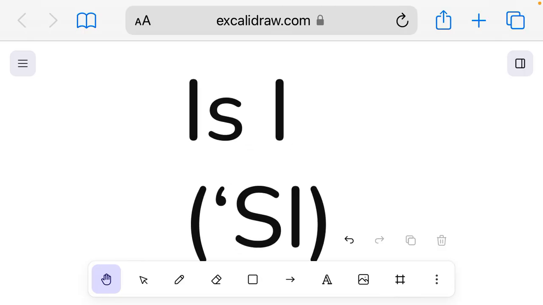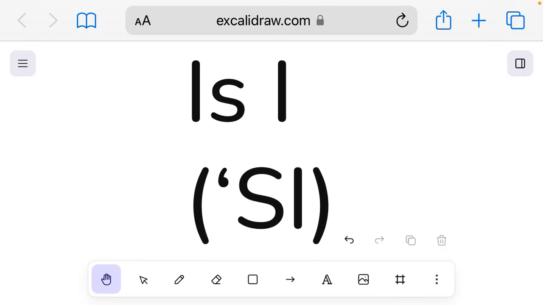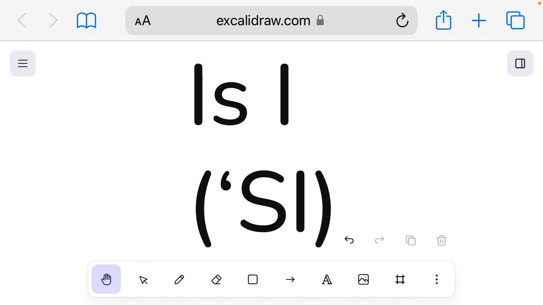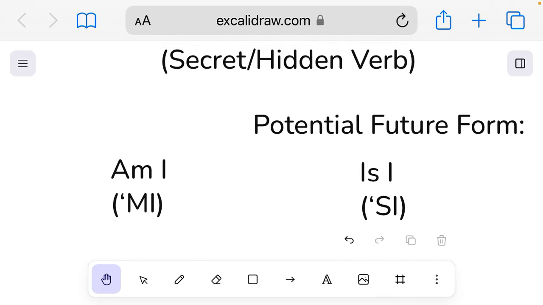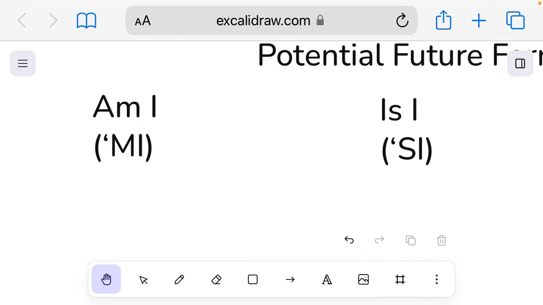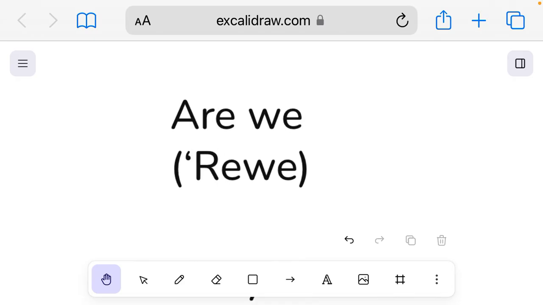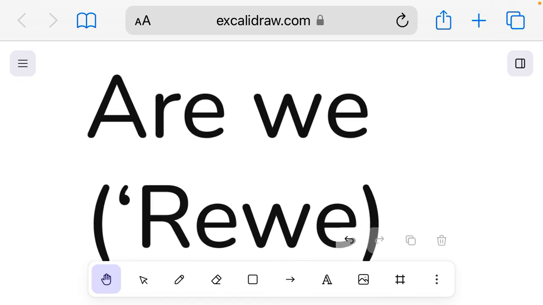Because in question forms of the verb to be, all you do is flip the subject and the verb. So that's how you use it for the first person singular. Now let's move on to the next one, which is "are we."